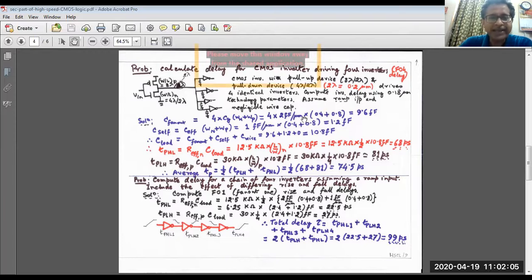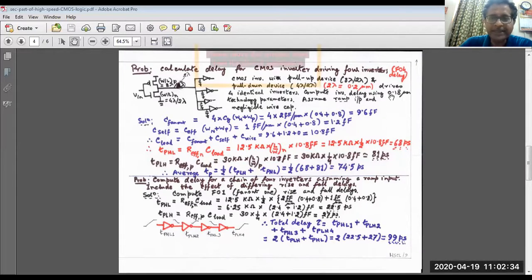Now when we write 4CG into Wn plus Wp, okay, so CG is 2 femtofarad per micrometer, Wn is what? Wn means 4 lambda. Now 2 lambda is 0.18, so 4 lambda will be 0.36, but we are writing for simplicity 0.4. Similarly, 8 lambda means it is 0.72, but for simplicity we are taking it as 0.8.